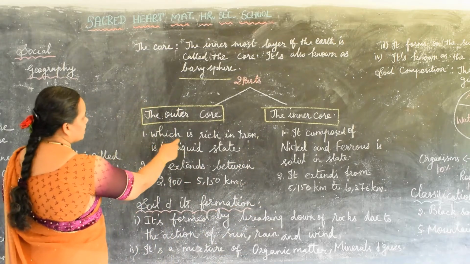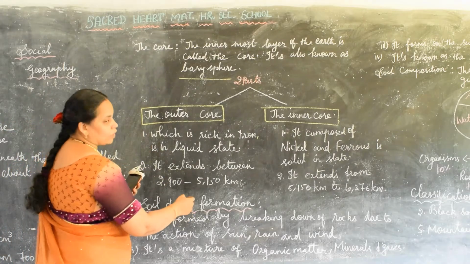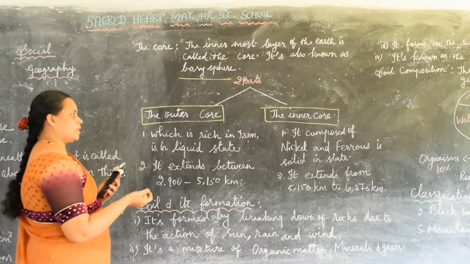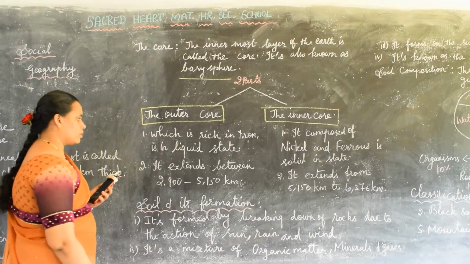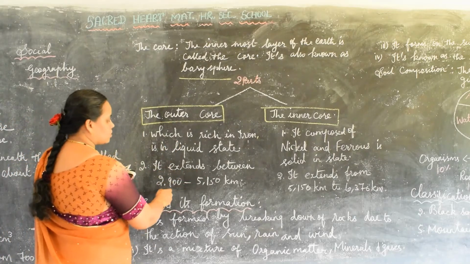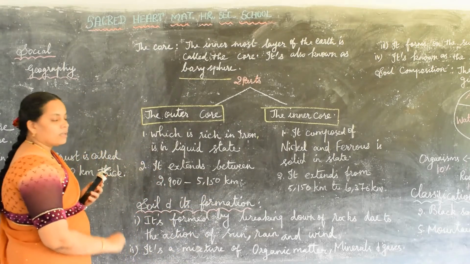Here the outer core is rich in iron. The outer core is full of iron, and it is in liquid state. It is the place with abundant molten iron in liquid form, which we call the outer core. It extends between 2900 to 5150 kilometers.